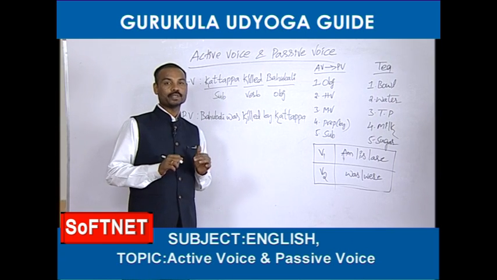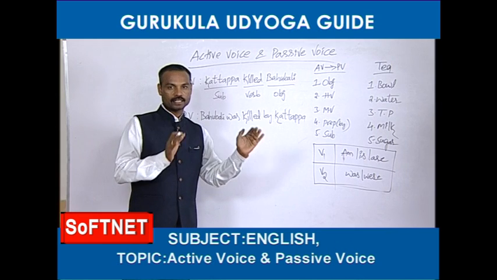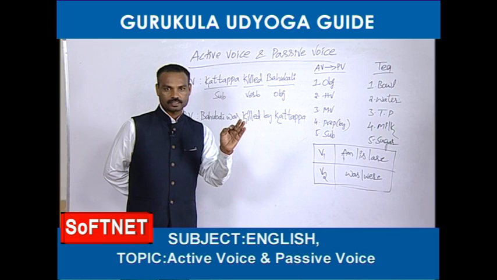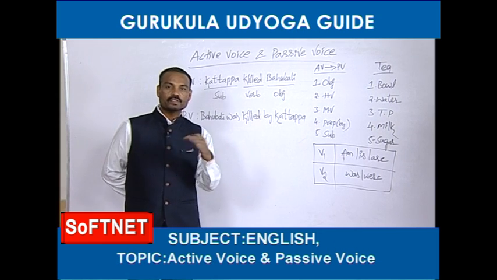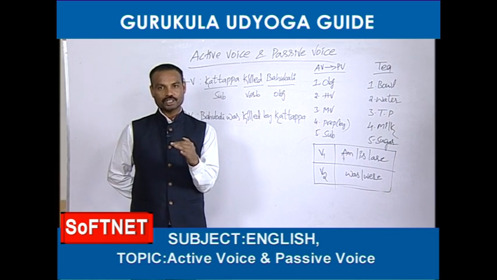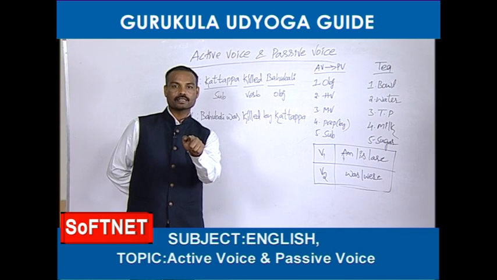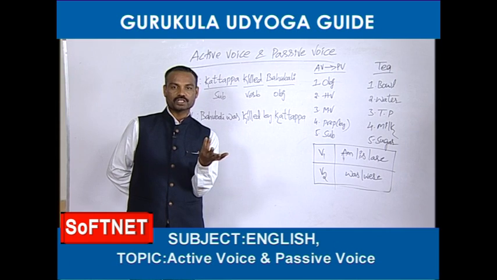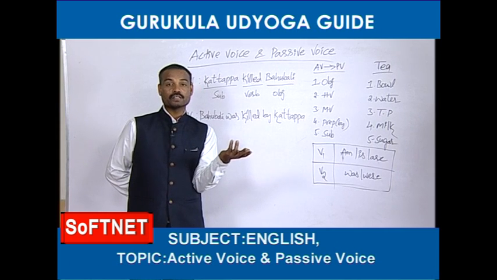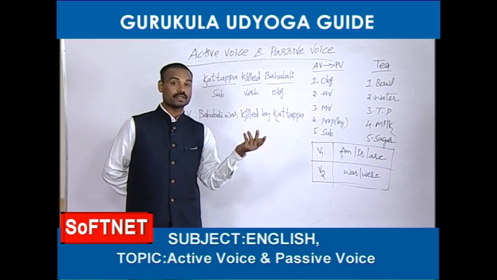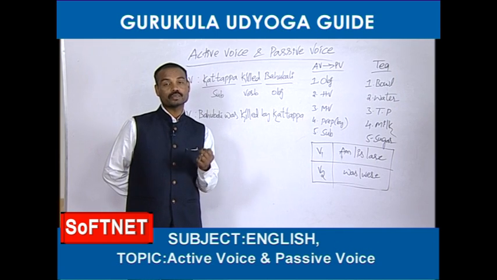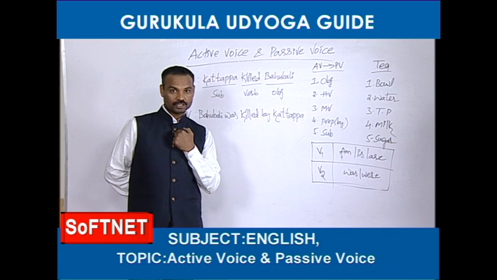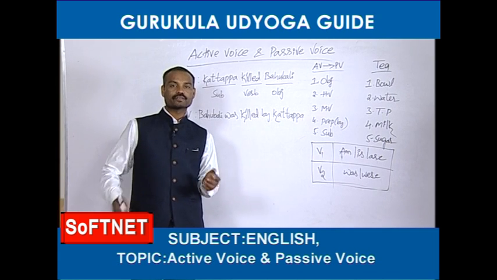So, some of you may get a doubt. Sir, you are telling that if any sentence starts with the subject, that is called active voice. Okay. If we know which is called a subject and which is called an object, we can easily understand that this sentence has started with the subject, so this is active voice. But we do not know the meaning of subject. So, do you want me to tell you the definition of subject? Yes? Okay, fine.